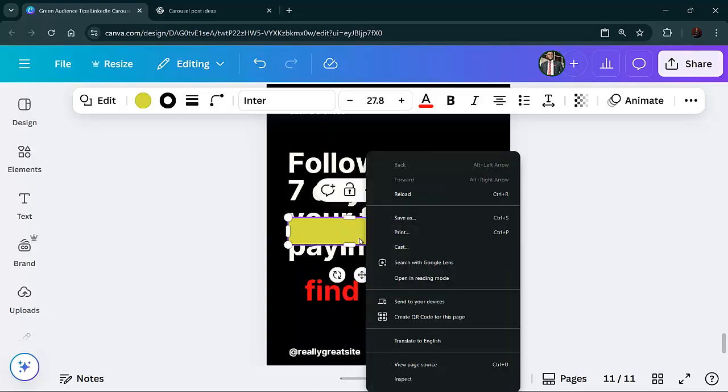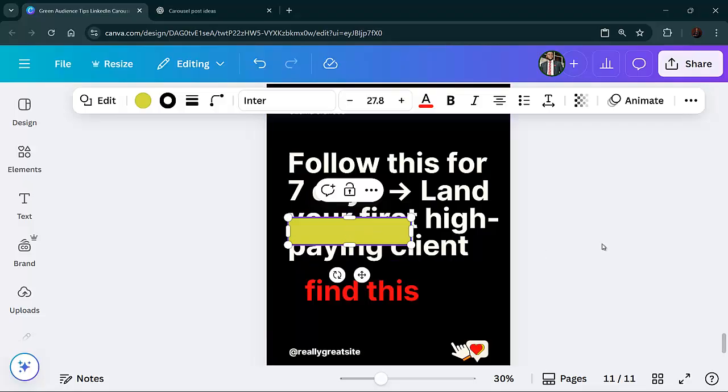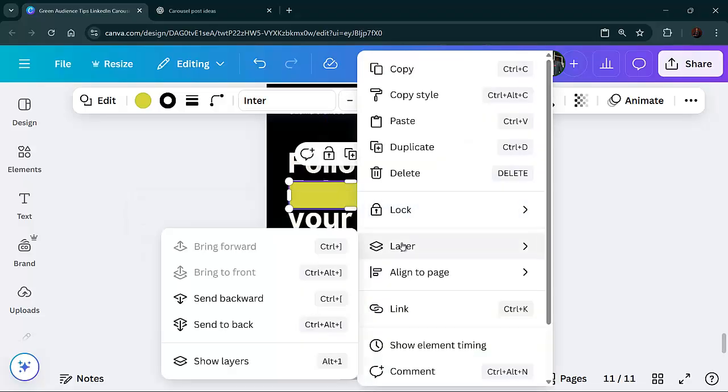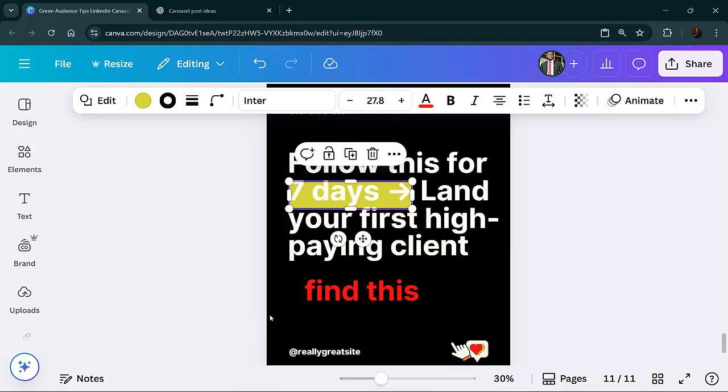That is text. So we are going to click on it again and left click. Then layer it to send it to the back. So when we send it to the back it is just there, and we'd align it again, align it again, and I think it's perfect.